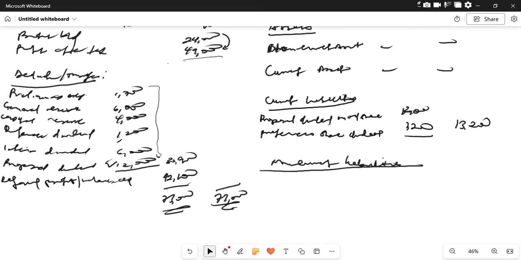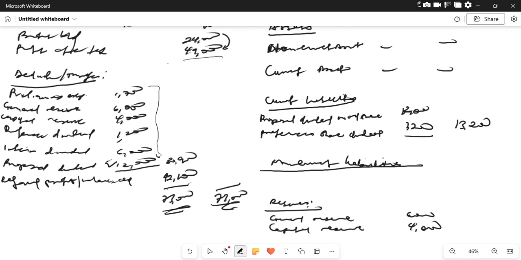So since we don't have, let us say, finance by. Let's say reserves. We have general reserve. Our general reserve is 6,000. We have capital reserve, so this is where all the monies are going to. Capital reserve, we have it as 4,000. Okay.